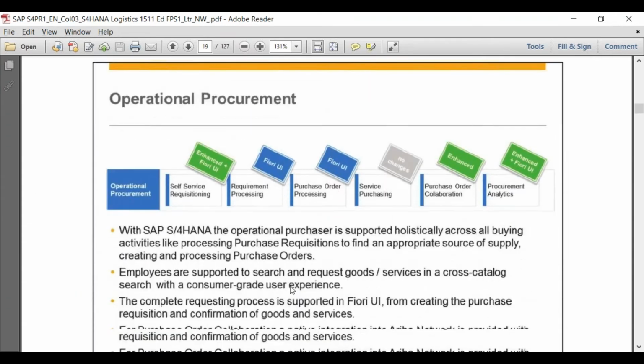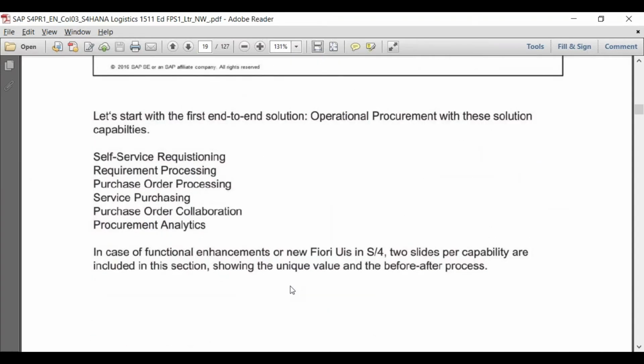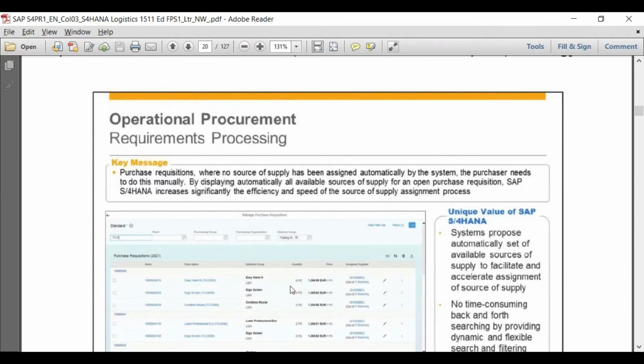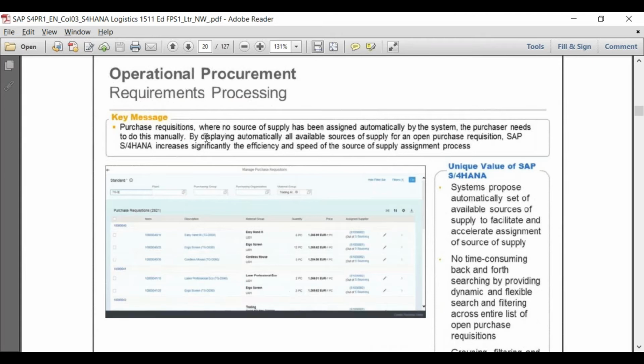Okay, so starting with operational procurement. Manage purchase requisition screen we have seen. I'll just explain one scenario, then you will understand what exactly this provides. Requirements processing: purchase requisitions where no source of supply has been assigned automatically by the system. The purchaser needs to do this manually.